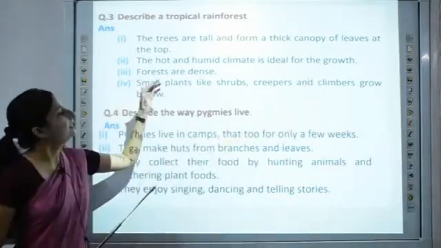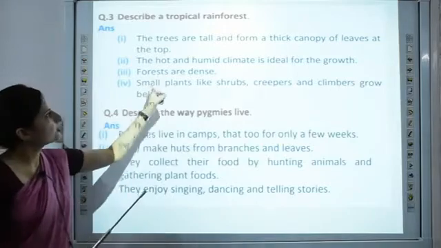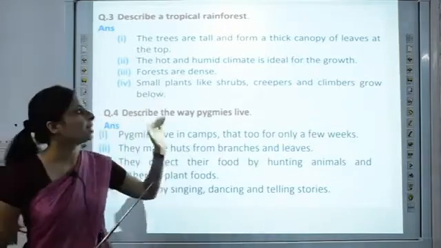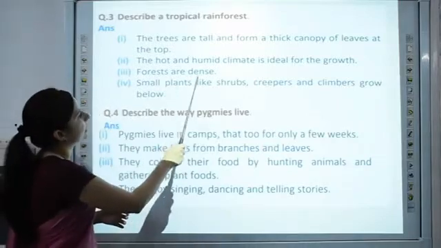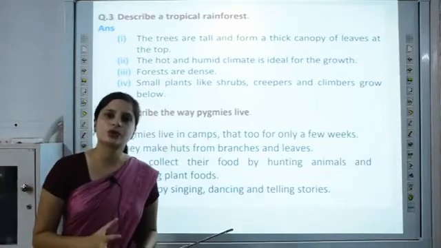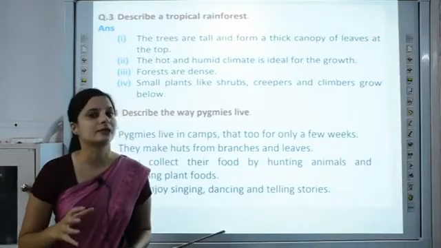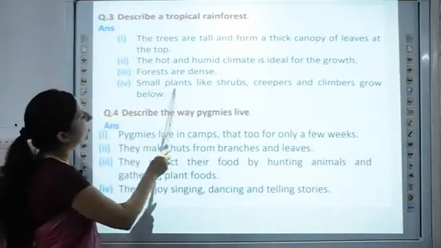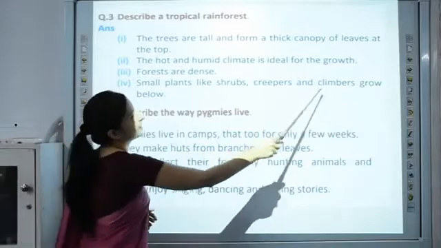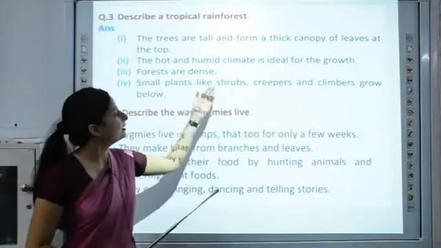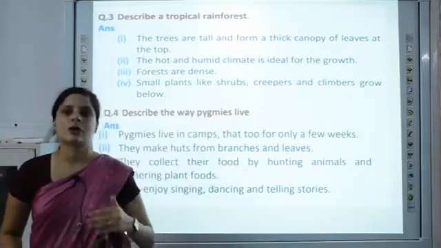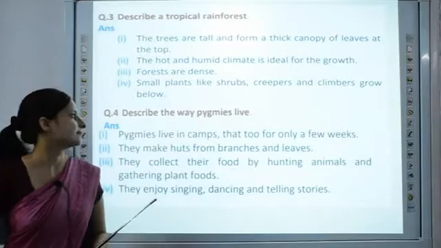The hot and humid climate is ideal for the growth. As we read in the climate heading, due to this hot and humid climate, tropical rainforests are ideal for the growth. Forests are dense as the trees grow very close to each other, which makes the forest very dense. Small plants like shrubs, creepers and climbers grow below. We can also find these small shrubs, creepers and climbers. They also grow below the tall trees.